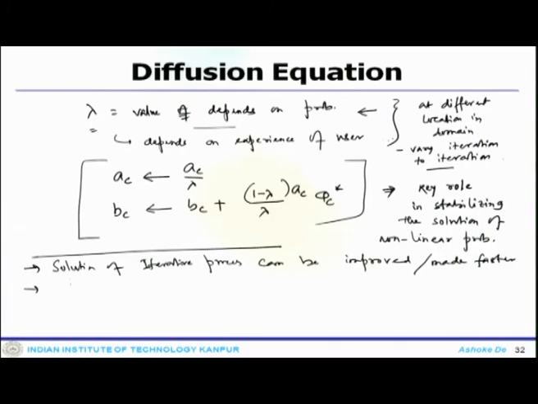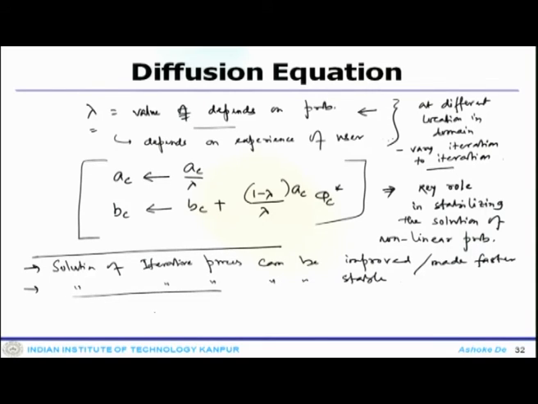Number 2, the solution of the iterative process can be stable. So, the discretized equation or the governing equation does not get unstable, or the linear solver does not get unstable. So, it can also be solved stably.